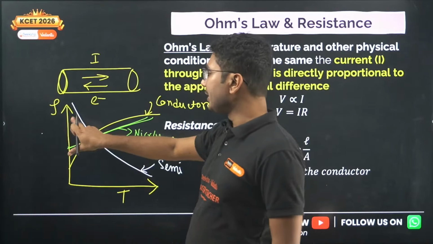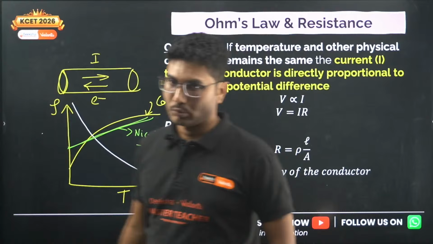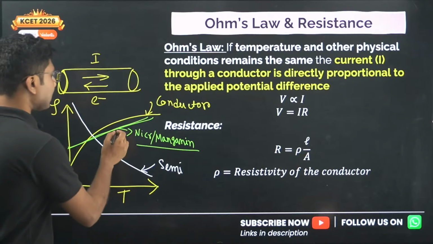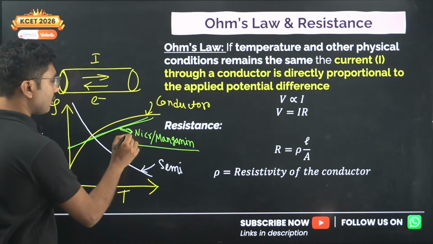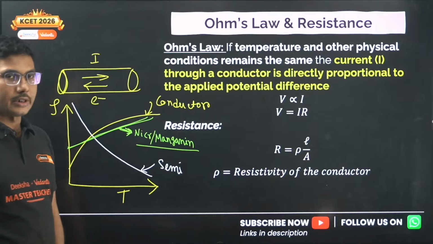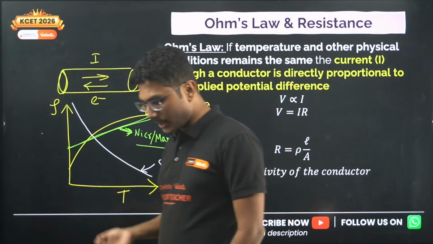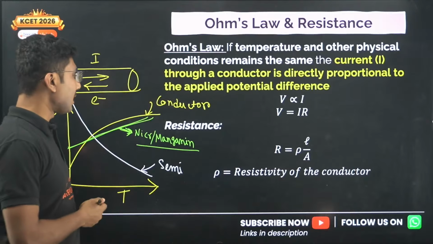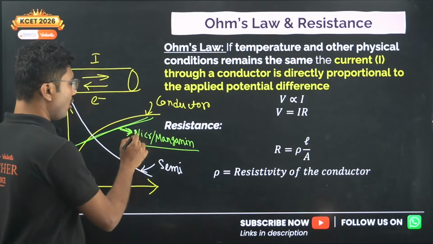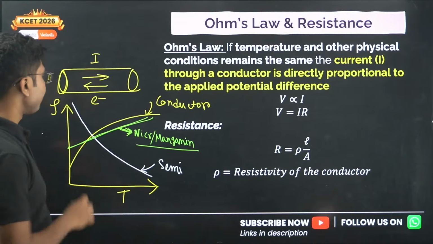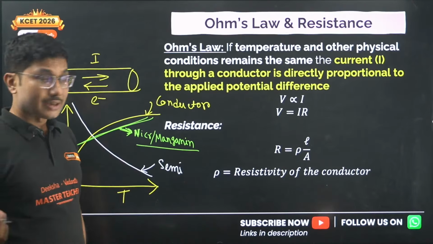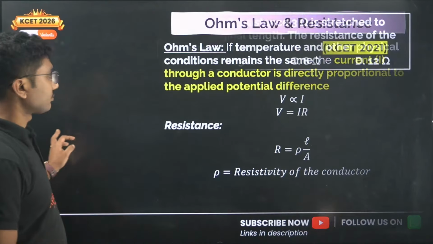If you increase the scale, you get a flat line. So these conductors are used in standard resistors because their resistance remains almost constant. So whatever resistance box you are using in your laboratory for your practicals, those are basically made of nichrome or manganese. So based on this graph, there was one question in 2025.